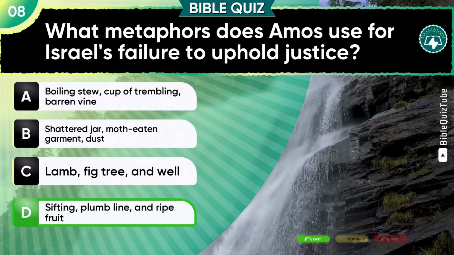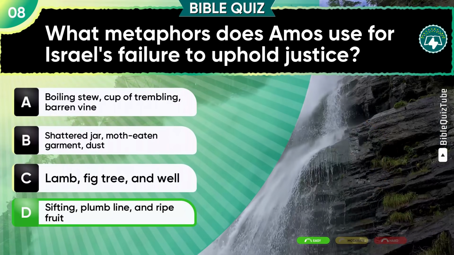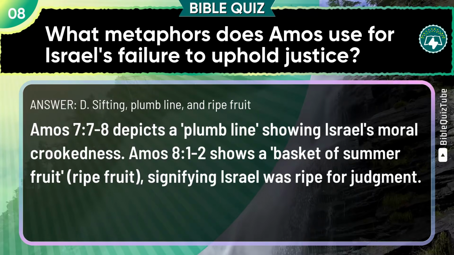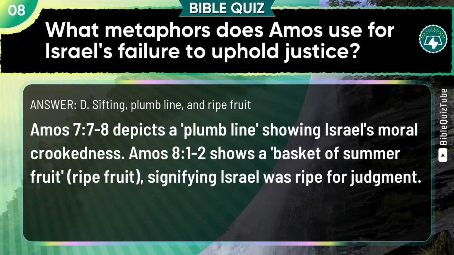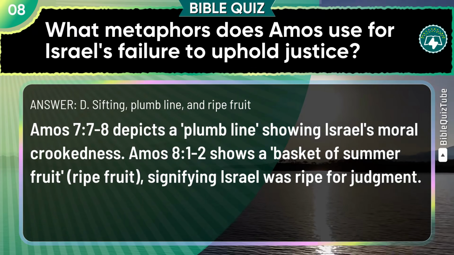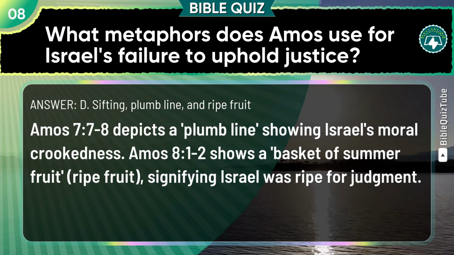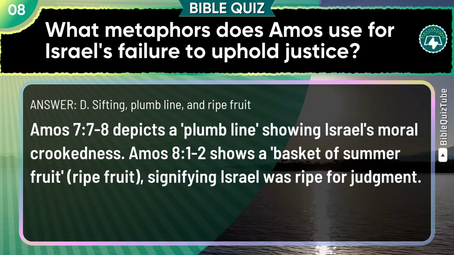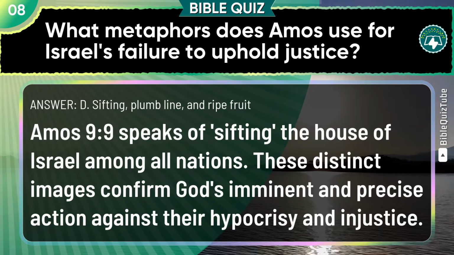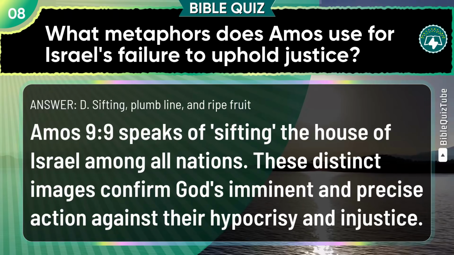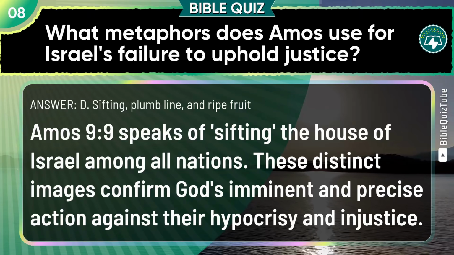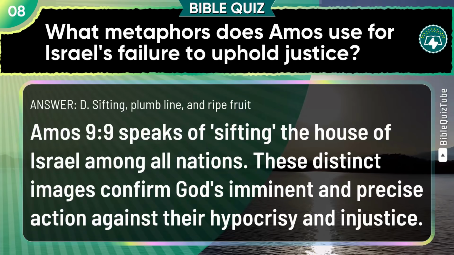The expected answer is D. Sifting, plumb line and ripe fruit. The explanation. Amos chapter 7 verses 7 to 8 depicts a plumb line, showing Israel's moral crookedness. Amos chapter 8 verses 1 to 2 shows a basket of summer fruit, ripe fruit, signifying Israel was ripe for judgment. Amos chapter 9 verse 9 speaks of sifting the house of Israel among all nations. These distinct images confirm God's imminent and precise action against their hypocrisy and injustice.